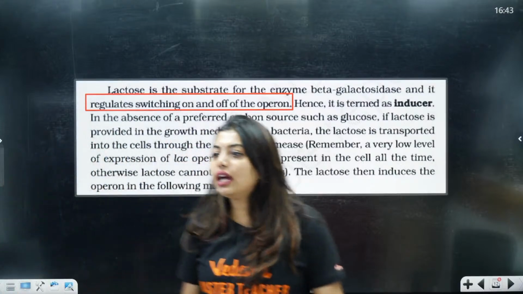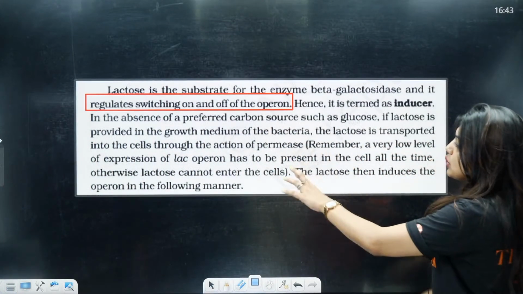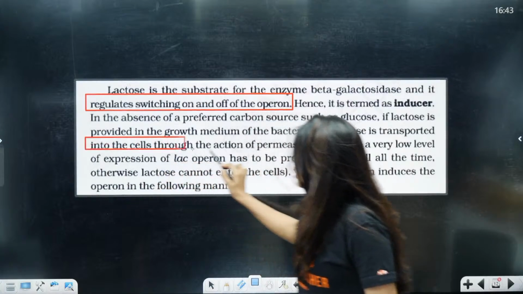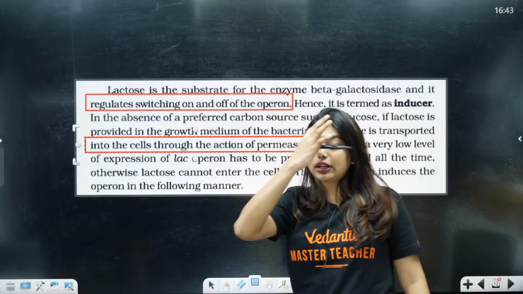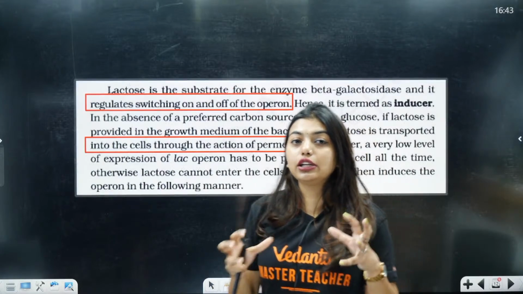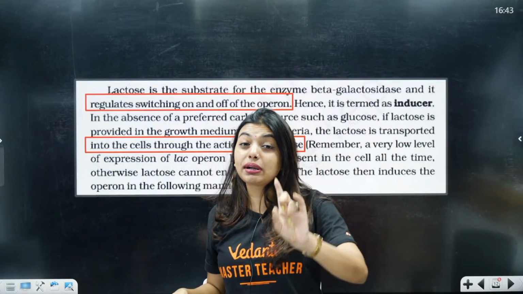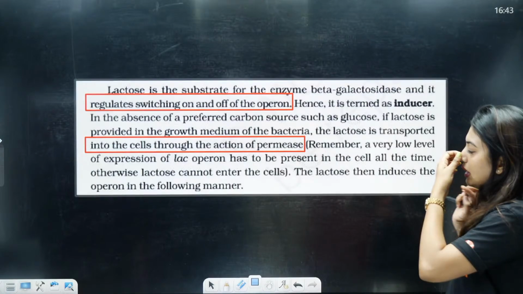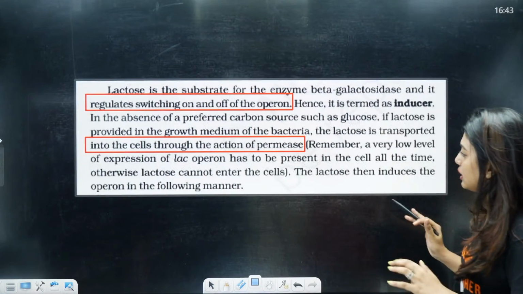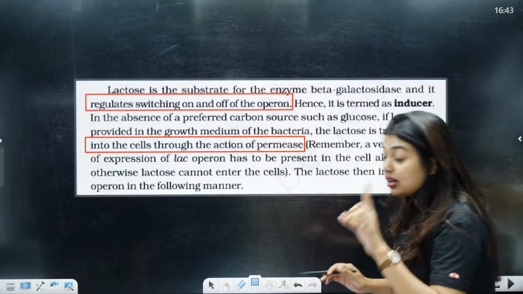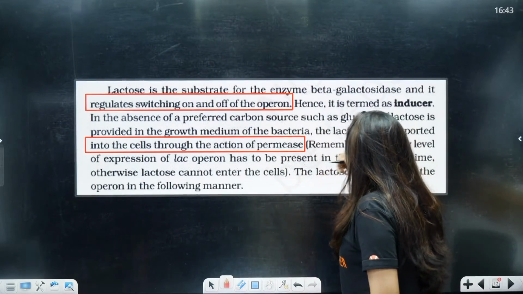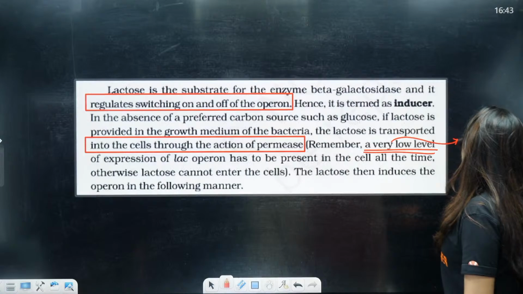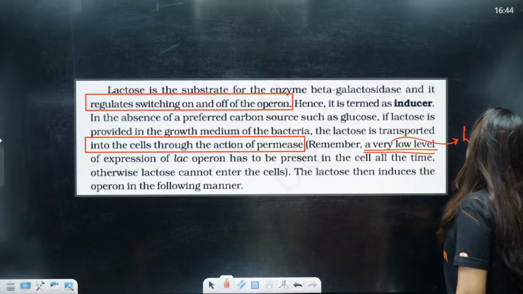Yes, fine. Okay. Now, listen carefully, students. Here, if the lactose is provided in the growth medium of the bacteria, the lactose is transported into the cells through the action of permease. This is what I told you. It will increase the permeability of the cell to take up more lactose. So, imagine we have provided the E. coli to grow in a medium where there is no glucose. But if I provide lactose, the gene is going to get switched on. Remember, a very low level expression of the lac operon has to be present in the cell all the time. Otherwise, lactose cannot enter the cell. That means a very low amount will already be present, indicating that this model is a leaky model. Any doubts in this, all of you?